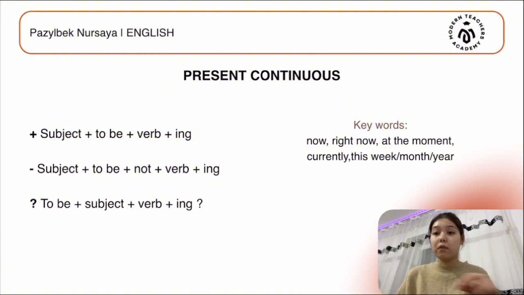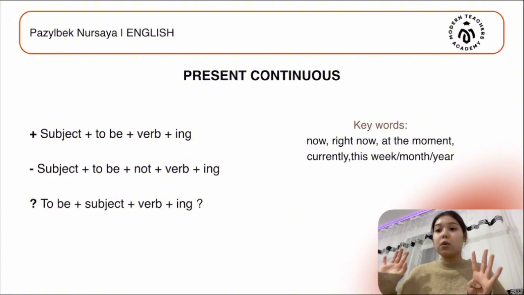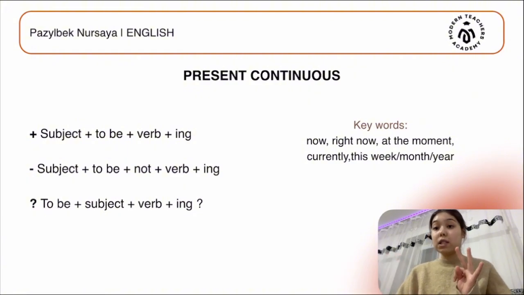So that was the affirmative form of the present continuous sentence, and let's look at the negative form. The negative form starts, like the affirmative form, with a subject: he, she, it, we, you, they, I, and then "to be": am, is, or are. Then we must place the word "not", the negative word, in creating a negative sentence in present continuous. Then we will have a verb with "ing". That is the negative form of the present continuous sentence.